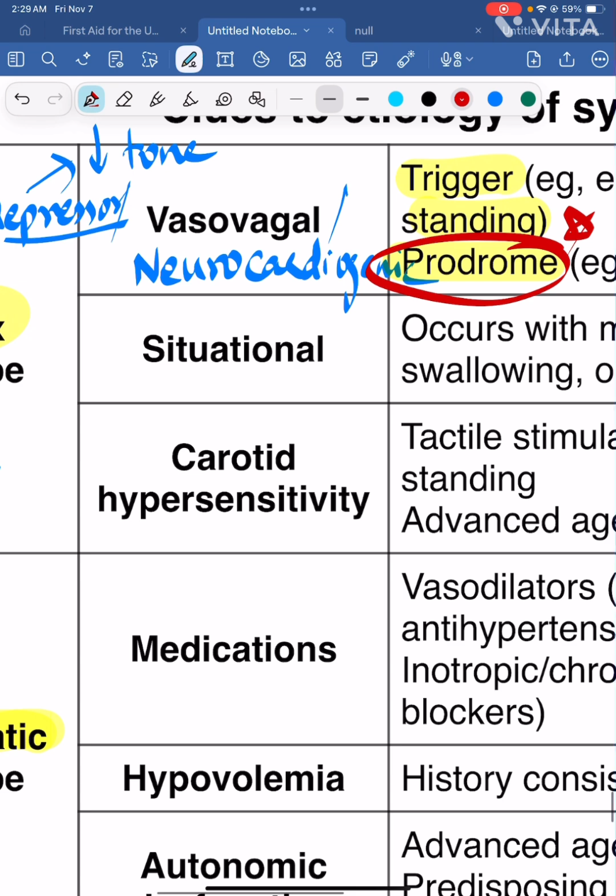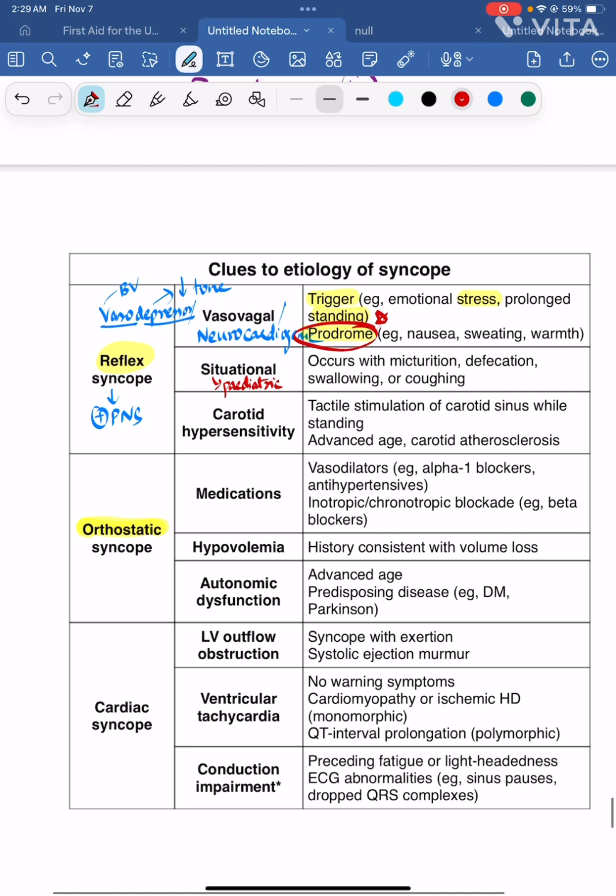Next, let's talk about situational. This situational syncope mostly occurs in the pediatric population, right? It occurs with micturition, defecation, swallowing, or coughing.